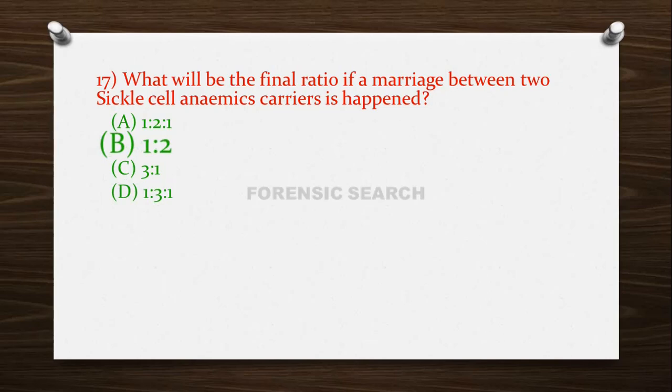Basically, if the marriage between two sickle cell anemia carriers happens, then the result will be one normal to two sickle cell carriers and one sickle cell anemic. Finally, the one sickle cell anemic will die and the ratio remains 1:2. That's why the final ratio will be 1:2.